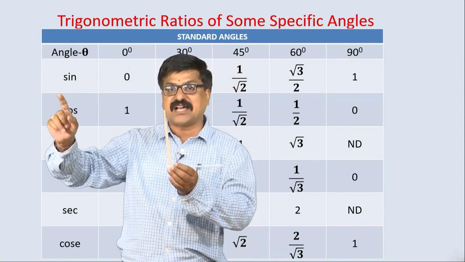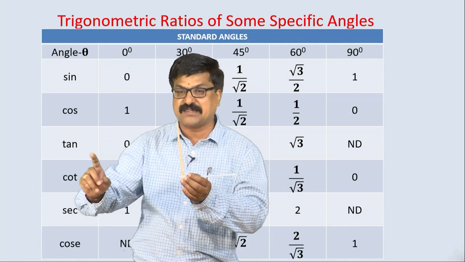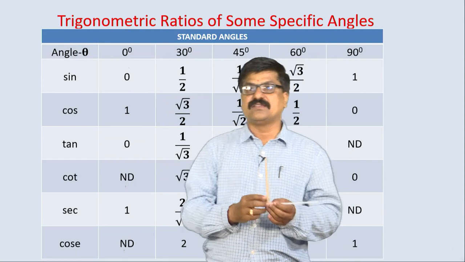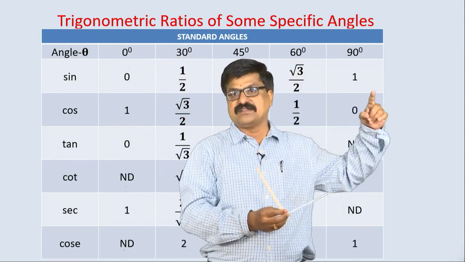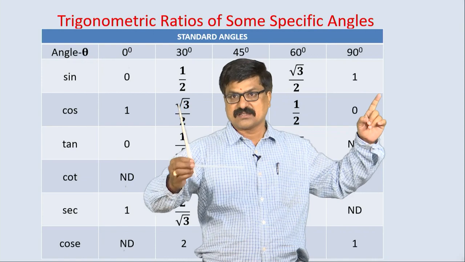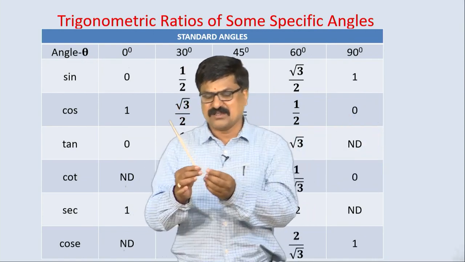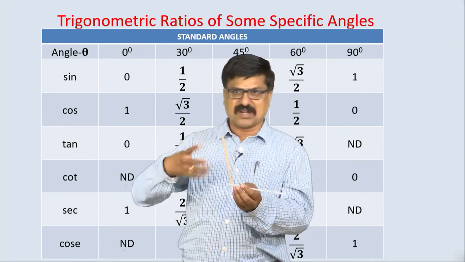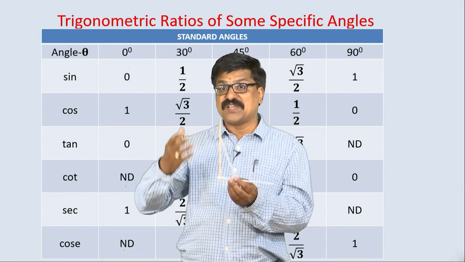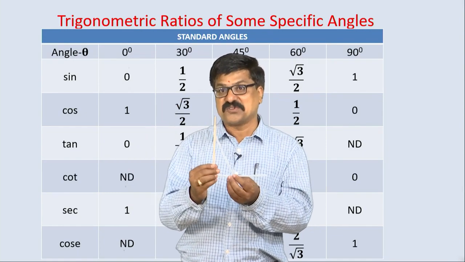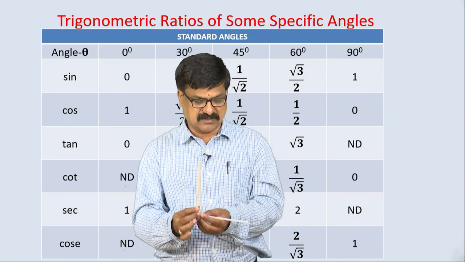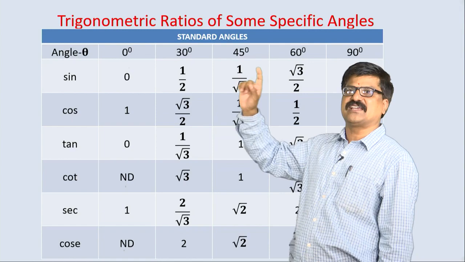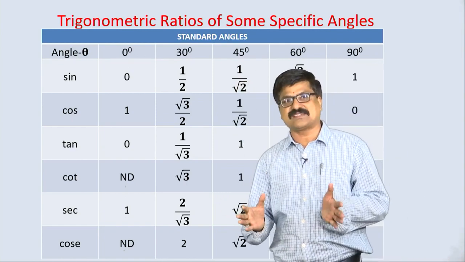Therefore, sin theta is opposite side by hypotenuse. If they are equal, the ratio becomes 1. Hence, sin 90 degree is 1 here, right. For remembering purposes I am just showing this simple activity. I think many models we can make, but if you feel confusion, you can probably use small sticks and identify them. Then how are we getting 30 degree, 45 degree, 60 degree? Let us take that also.